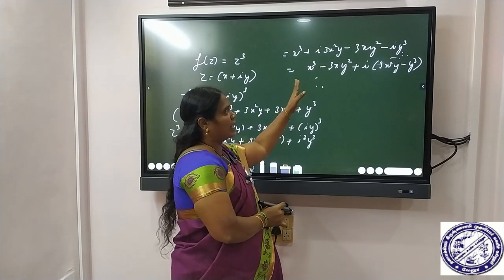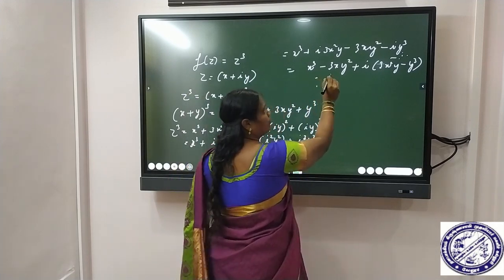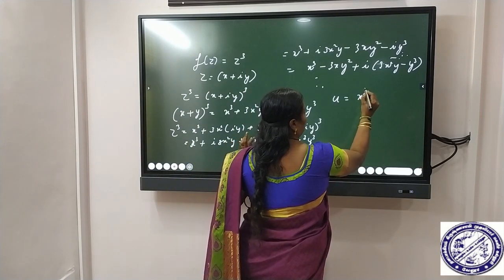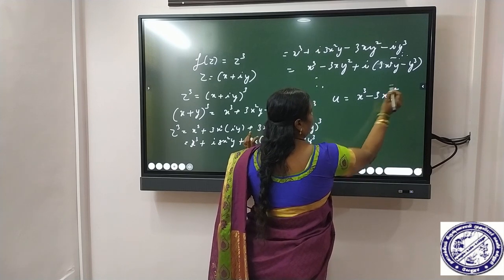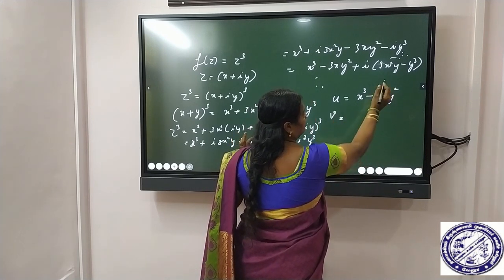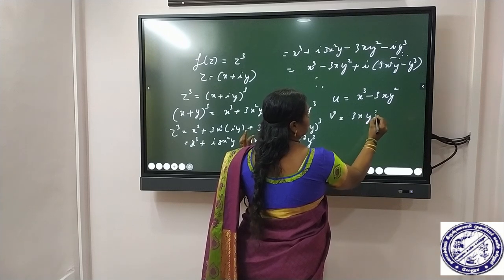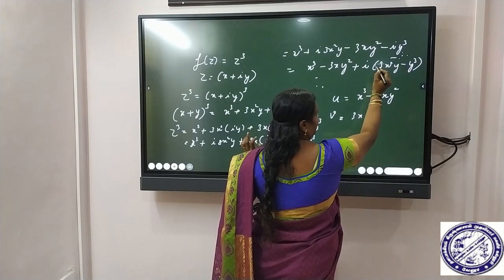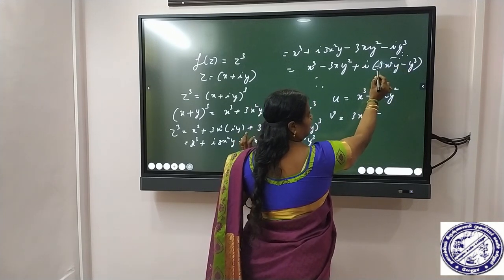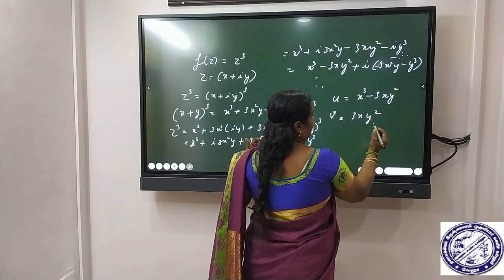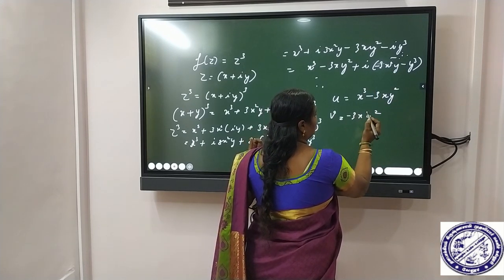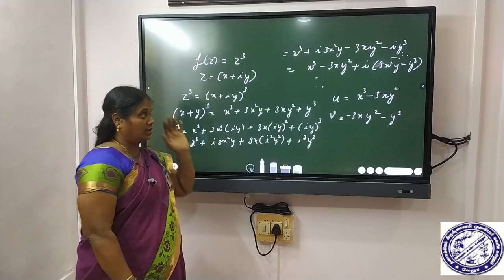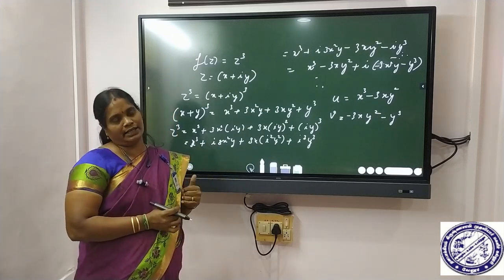Okay. So what is the real part here? The real part is x cube minus 3xy square. So u is equal to x cube minus 3xy square. What is v? v is equal to 3xy square. Along with the minus term, here minus, here also minus, so the minus term is common. Finally we get minus 3xy square minus y cube. Okay. So now we get u and v.